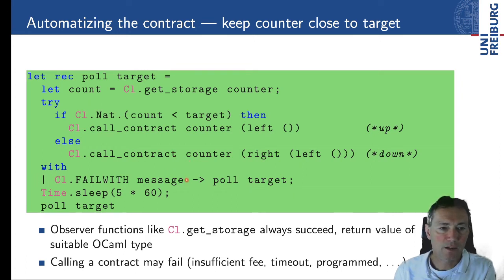All of these lead to an exception, and programmed failures are captured here with a suitable fail with exception, and then we just recursively invoke the polling function again. Otherwise, if we succeeded, then we sleep for a while so as not to burn too many resources and then try again.